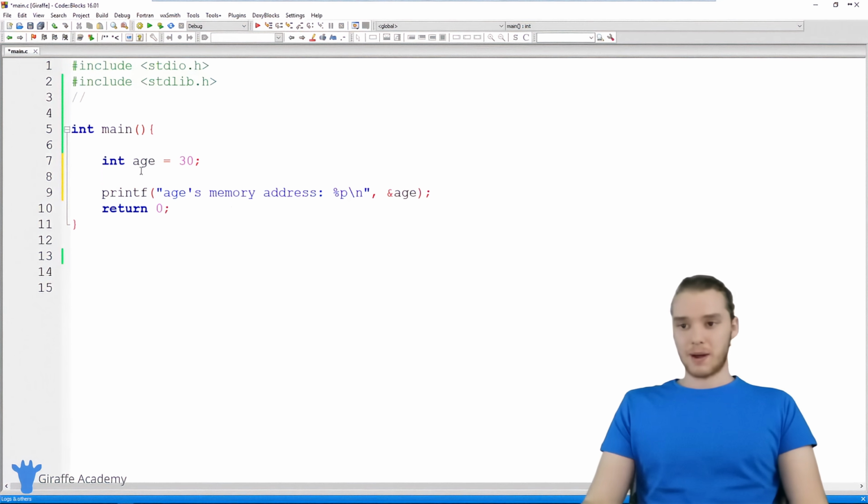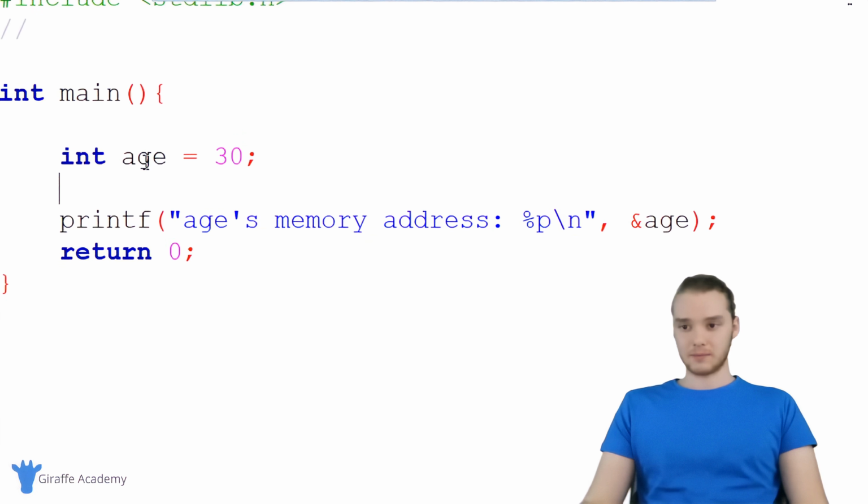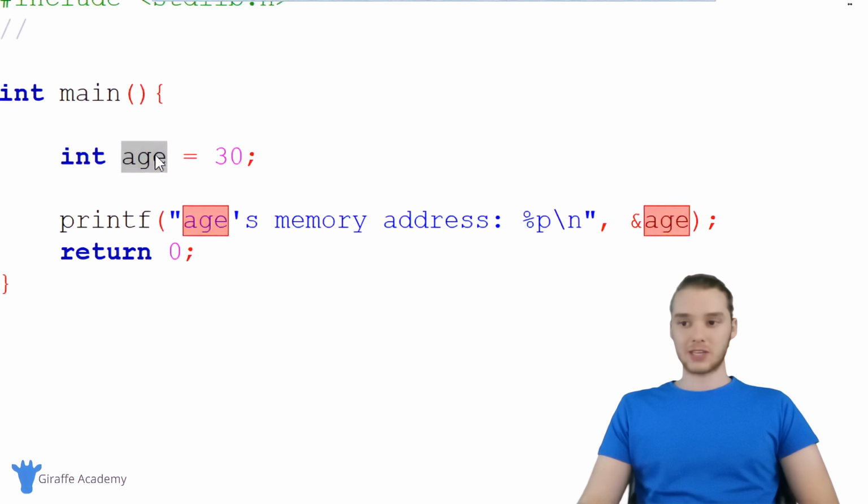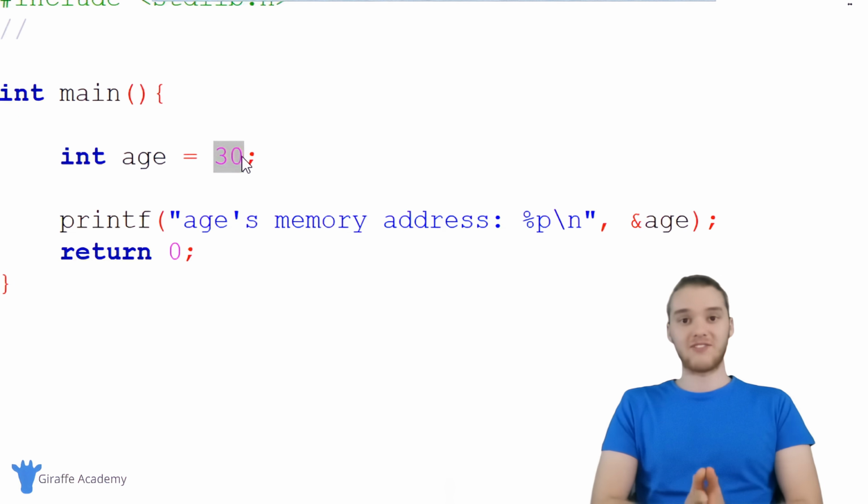So down here in my program, I have an integer that I've created and it's called age. So I just said int age. And inside of this integer age, I'm storing a whole number, I'm storing an integer, right? 30. And if you've been following along with this course, in the last tutorial, we talked about memory addresses. And we talked about how all of these variables are actually storing these values at physical addresses in our computer's memory.